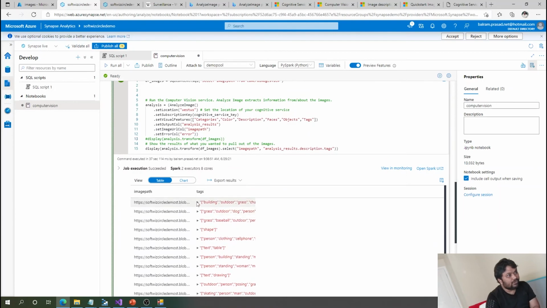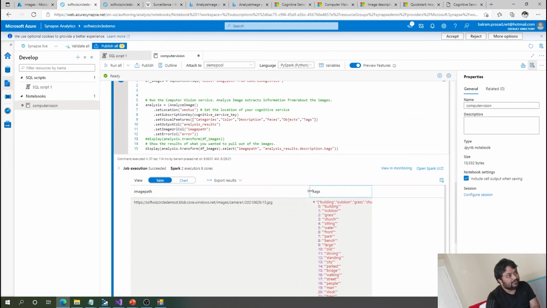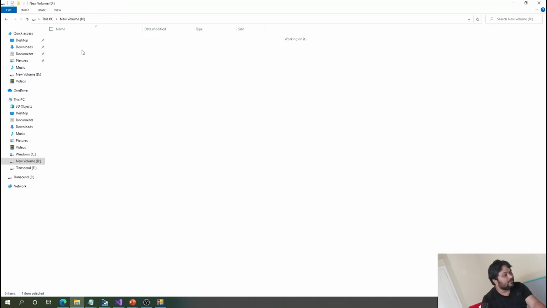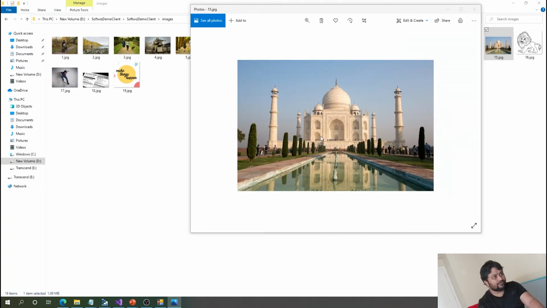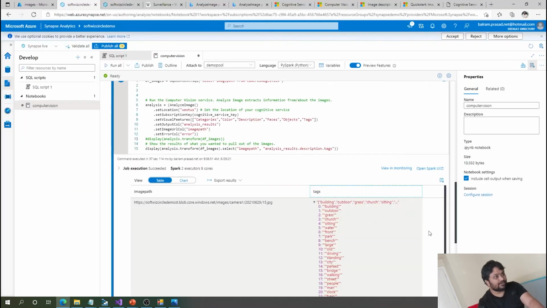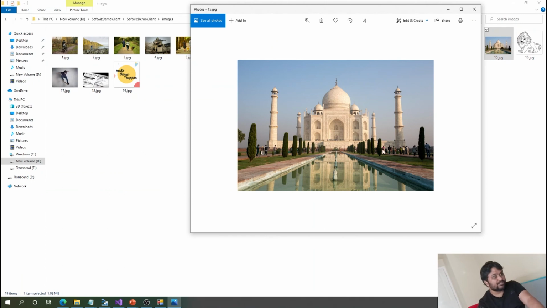We can see that one. So now if you see, we got the results for our images. Let's see which image, image number 15. Image number 15 says building, outdoor, grass, church. Let's open image number 15. I have this image here so that we can see quickly. For image number 15, I put the Taj Mahal image, this one. It is saying that it is a building, outdoor, that has grass and other things, water is there, fountain is there, park is there, bench is there. So it is detecting all of this, whatever is coming inside this one.